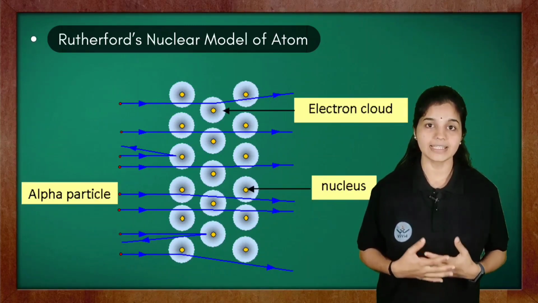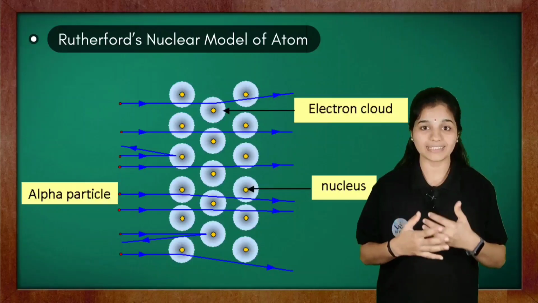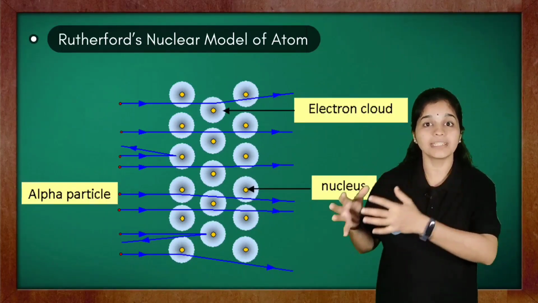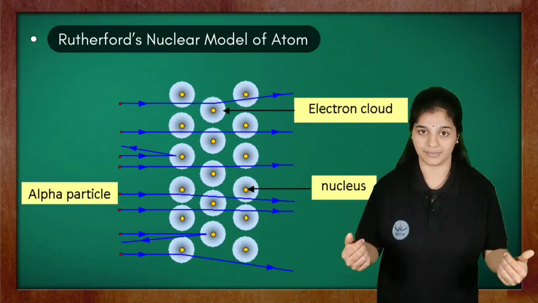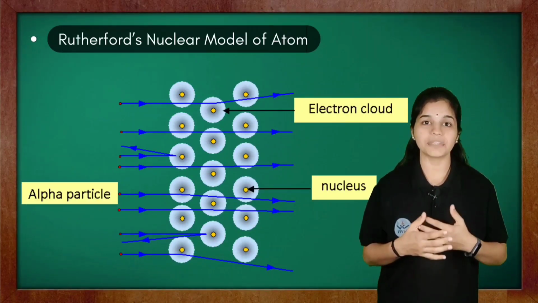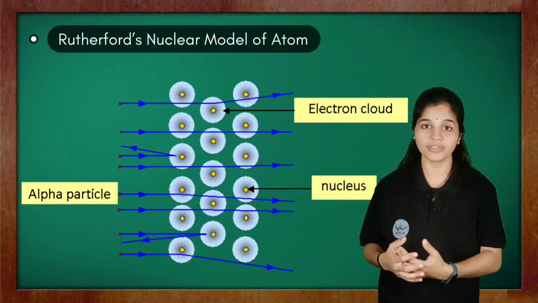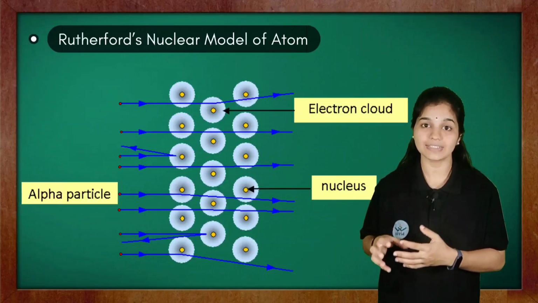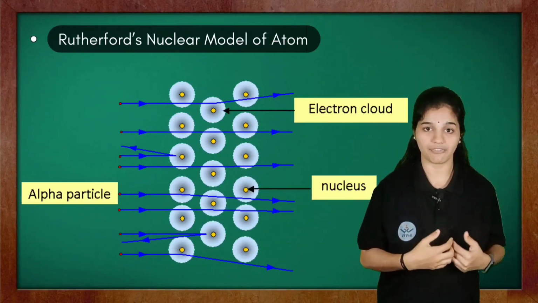And secondly, since the alpha particles have deflected, we can tell that these alpha particles, which are positive in nature, and something inside the atom which is positive in nature are repelling one another, and therefore this deflection has occurred. It means that the positively charged particles, that is the protons, are concentrated in a small region in the center of the atom that causes the deflection of alpha particles.